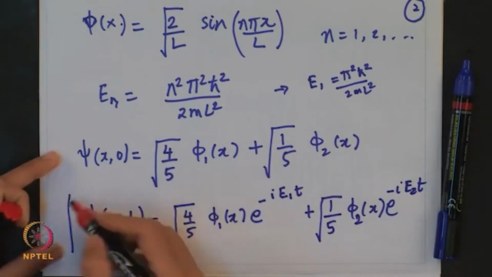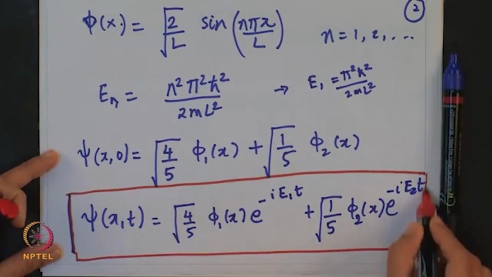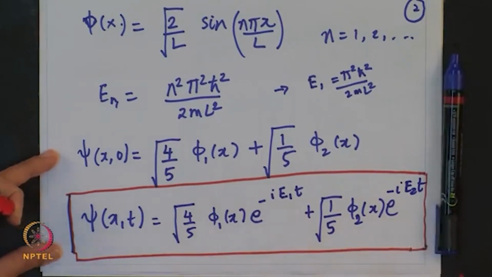This is nothing but the time dependent wave function. This is a simple way. So this is the first part where we have to calculate the time dependent wave function. Okay. So now let us go to the second part of the problem.